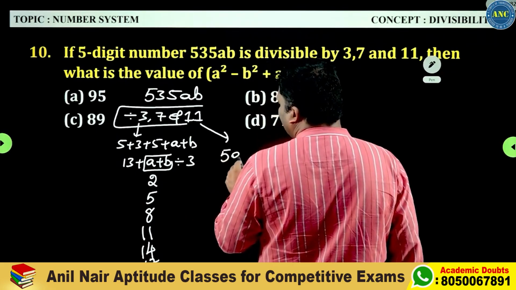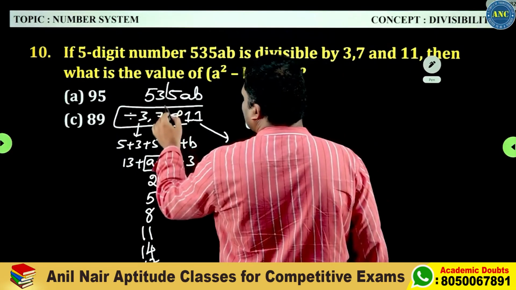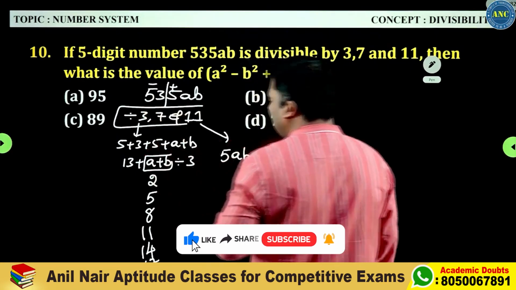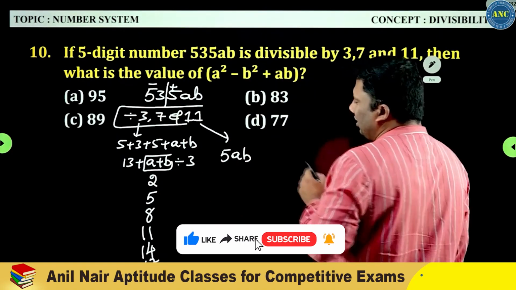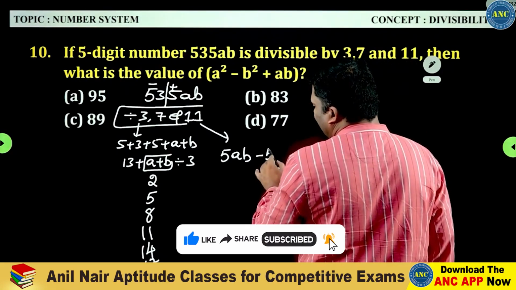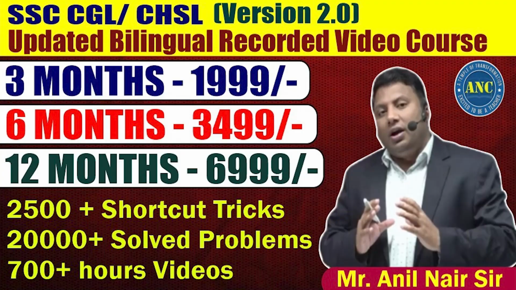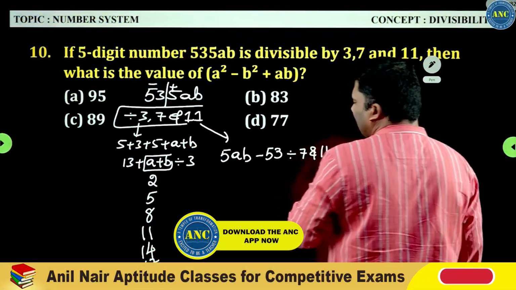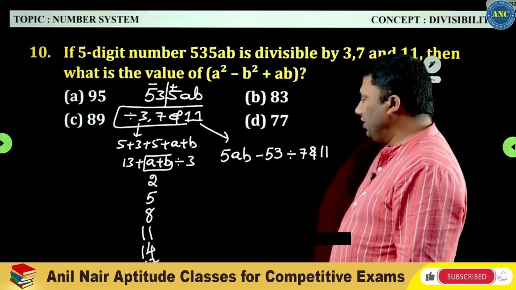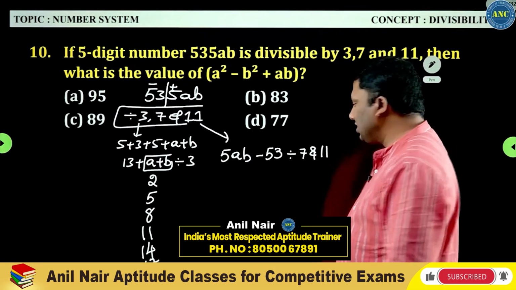What is the divisibility rule of 7 and 11? Start from the right hand side and take a group of 3 digits. Alternately plus and minus. So 5ab minus 53 should be divisible by 7 and 11.